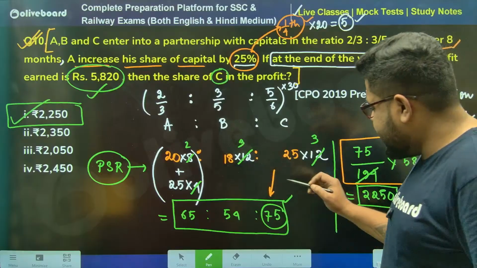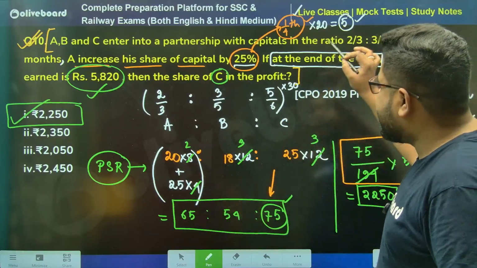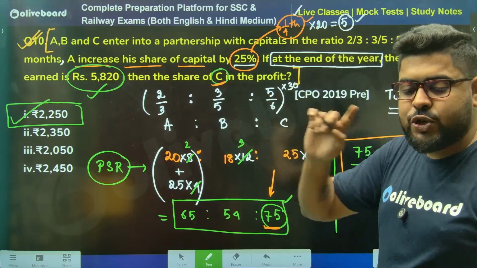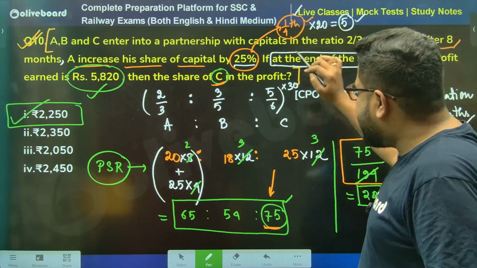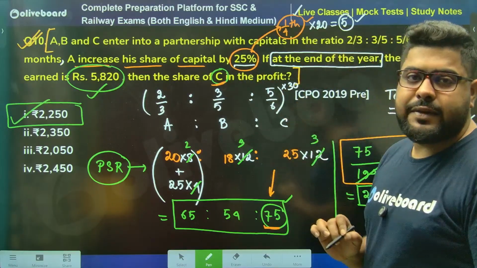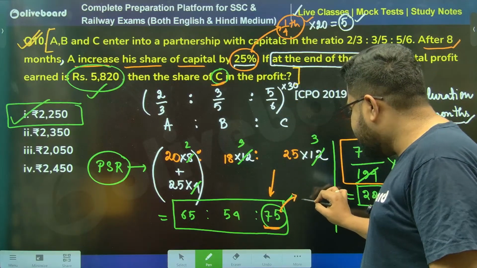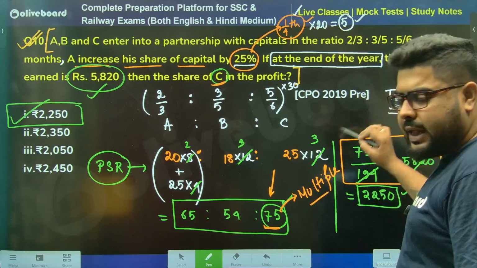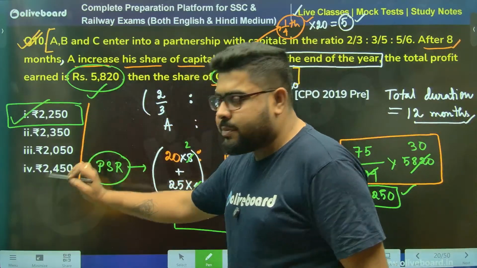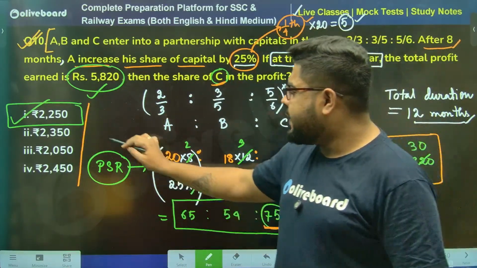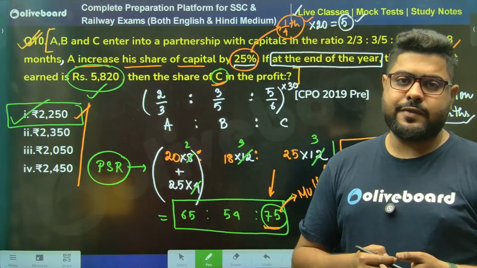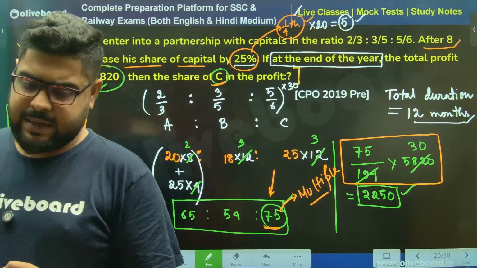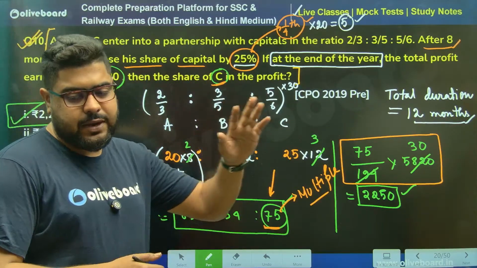Once I got this ratio, and they are asking the share of C, which is 75, I can assume something. I can say the answer will be a multiple of 75. My answer will be a multiple of 75, sir. So sometimes, rather than solving the last bit, I can check the options for multiples of 75. And 225, I can see, is a multiple of 75. So you can do the solutions like that as well. Okay, this is one way to do it.